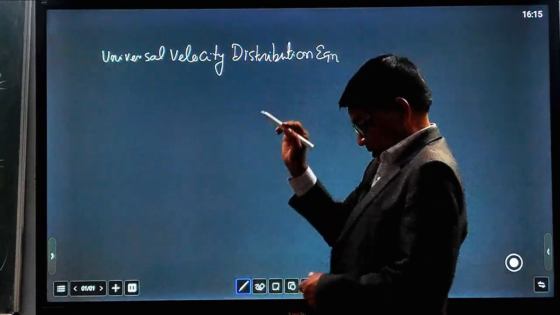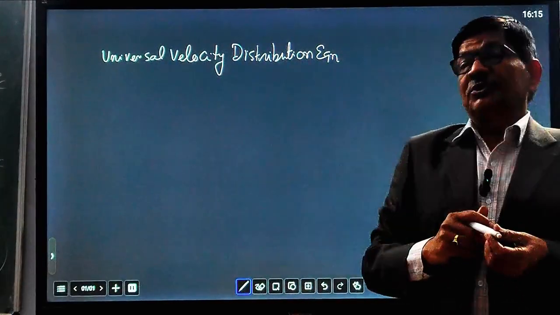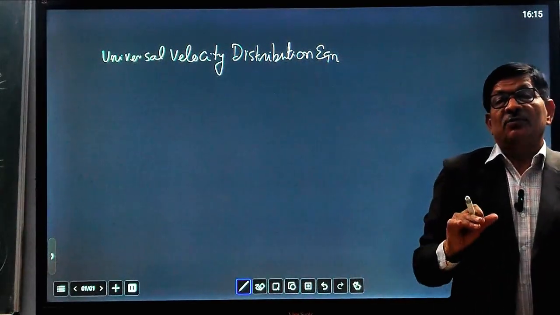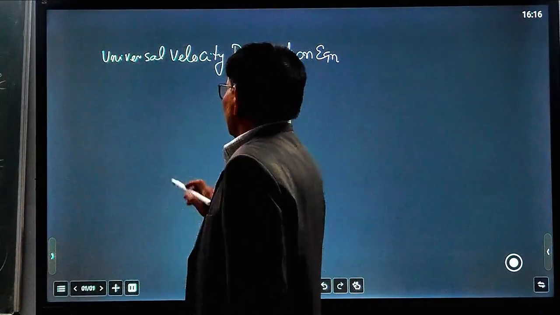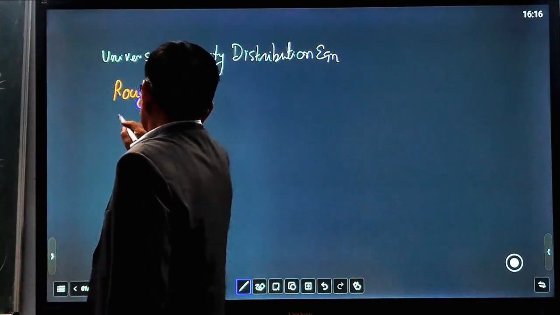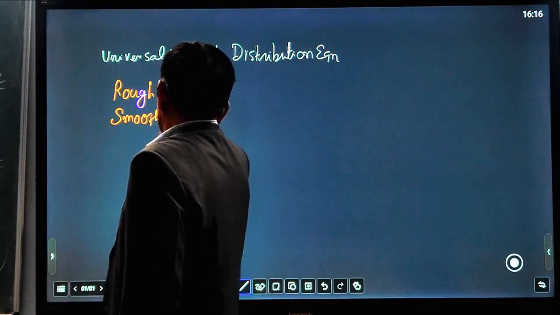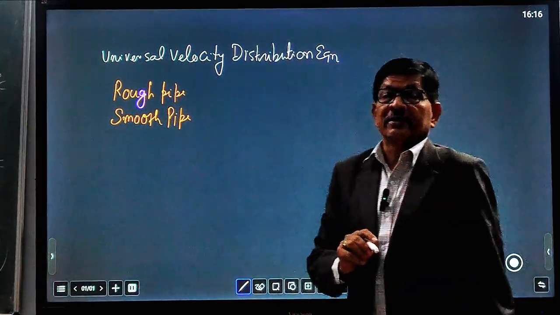We are going to discuss this equation, and we will also solve one question to make the concept very clear. So first of all, we define what a rough pipe and a smooth pipe are.